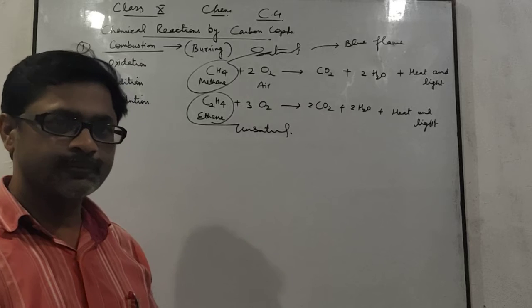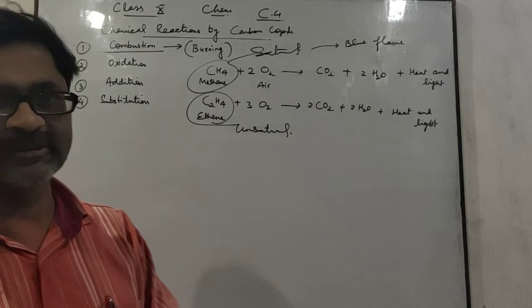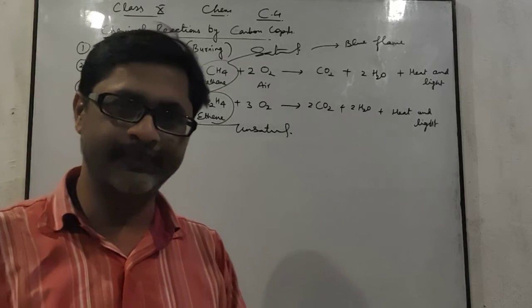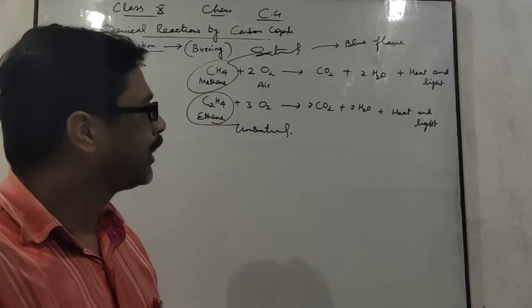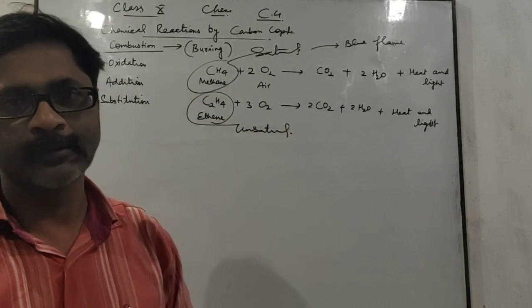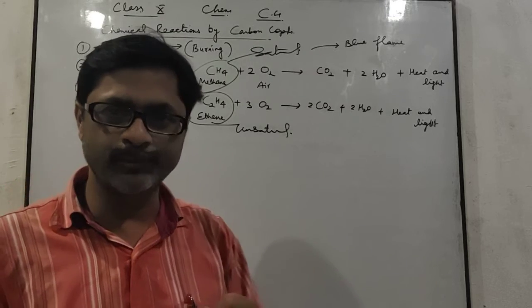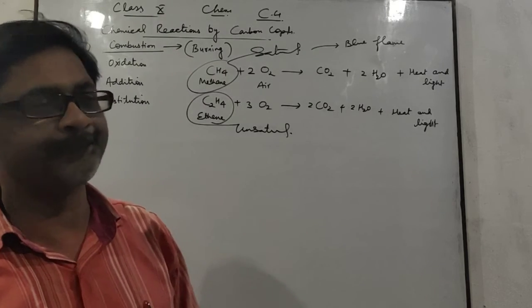The gas stove burns LPG. LPG is a mixture of butane and propane, and butane and propane are saturated hydrocarbons. You see that when a gas stove burns, it produces a blue flame.